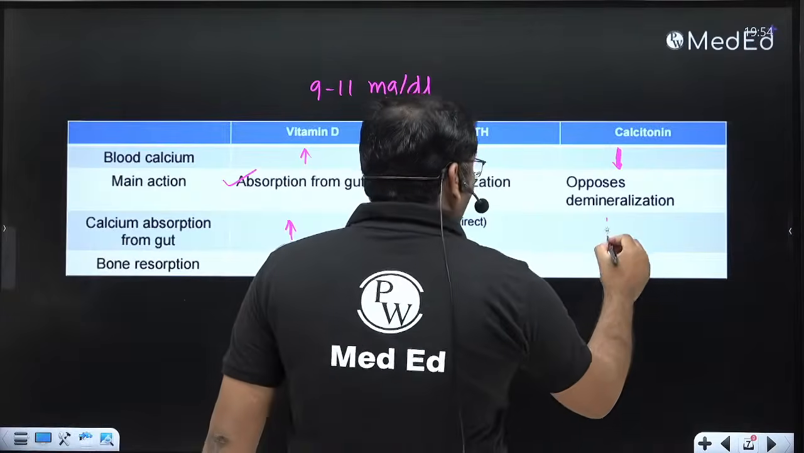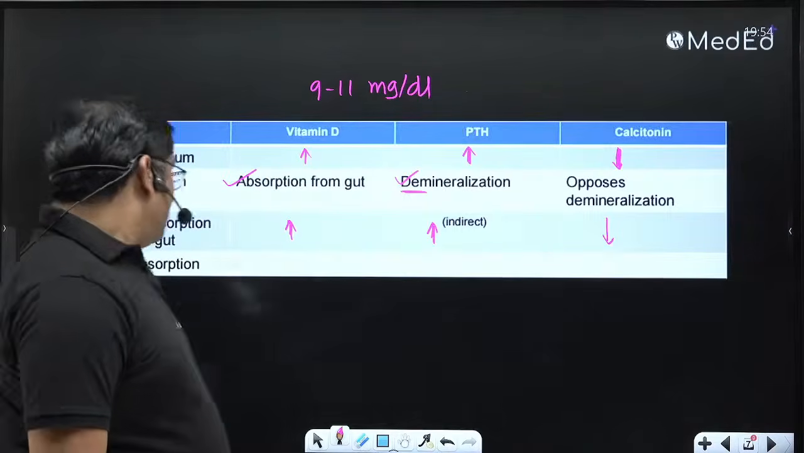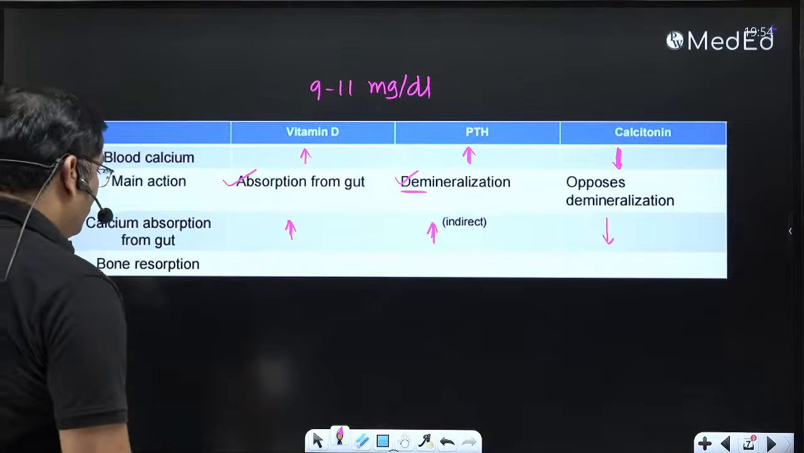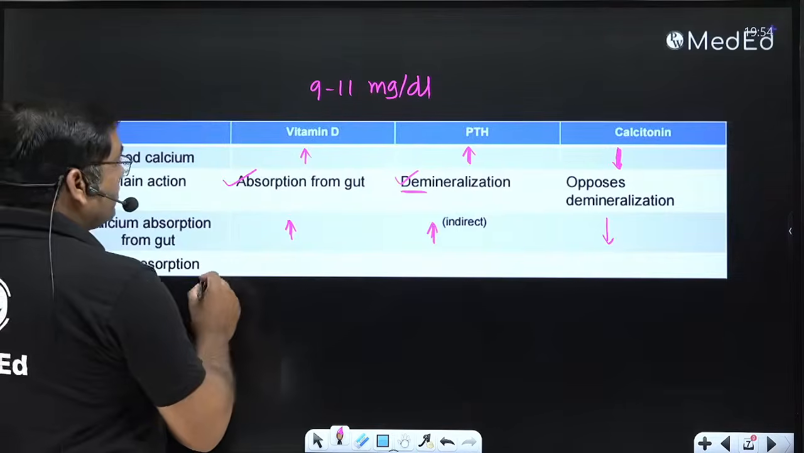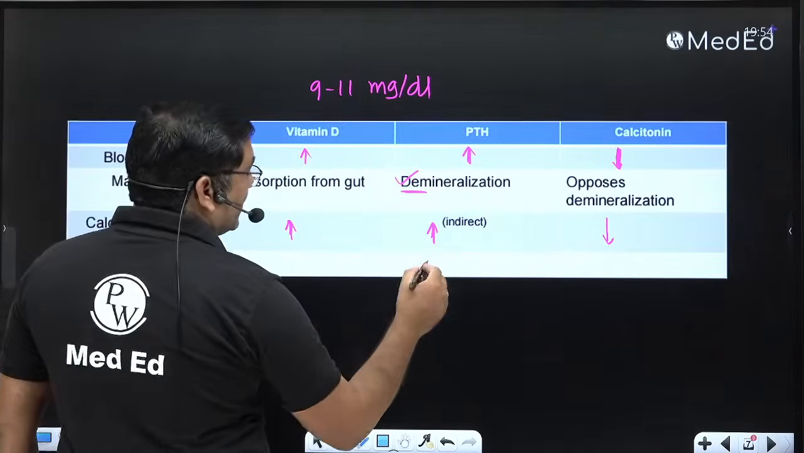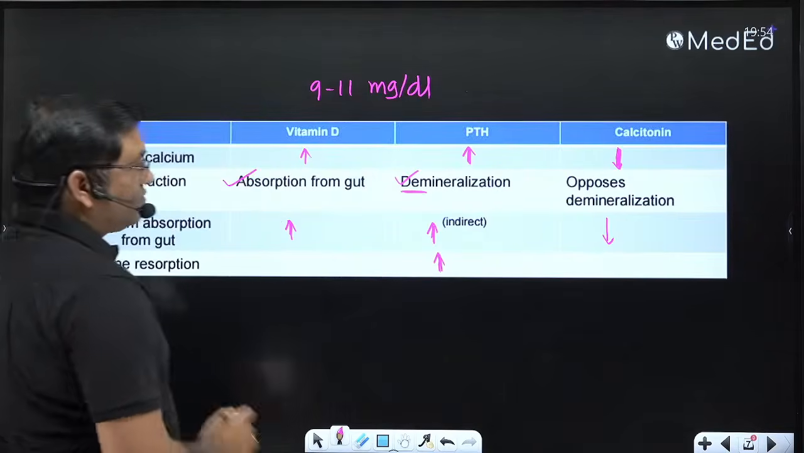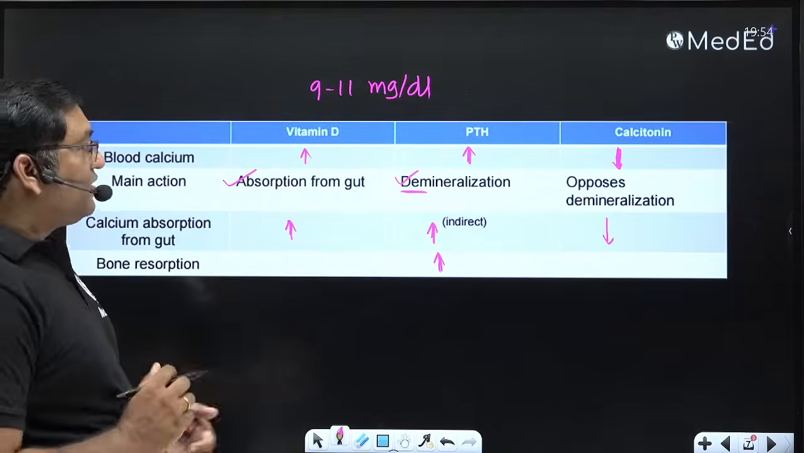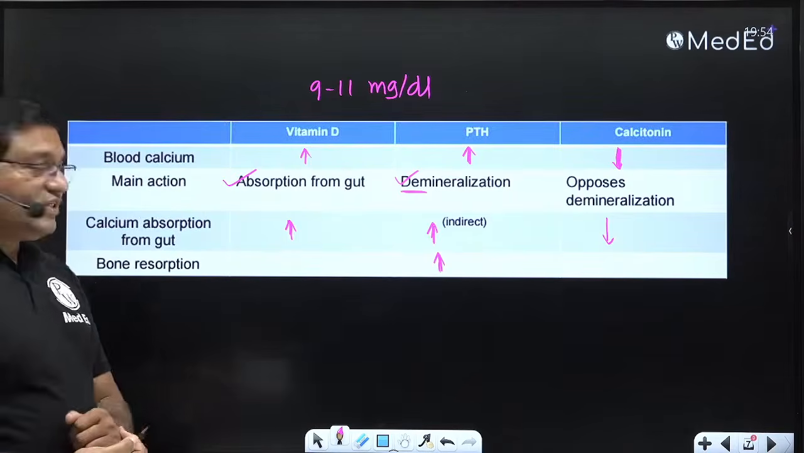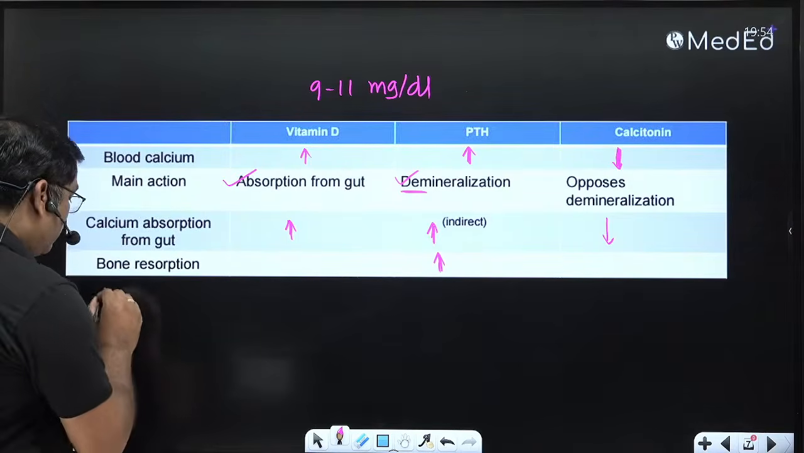Calcitonin decreases the absorption from the gastrointestinal tract. Bone resorption is caused by the parathyroid hormone, while calcitonin causes the mineralization, and vitamin D causes the mineralization of the bone. And the